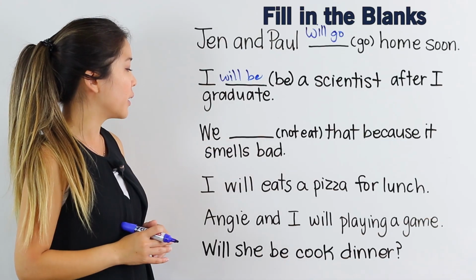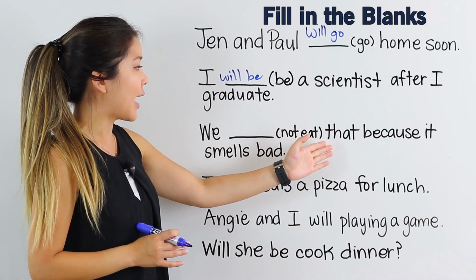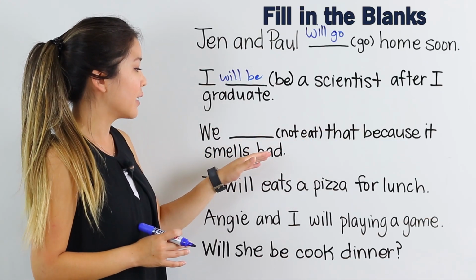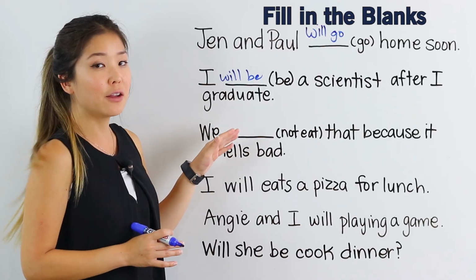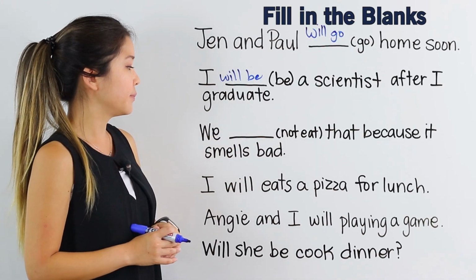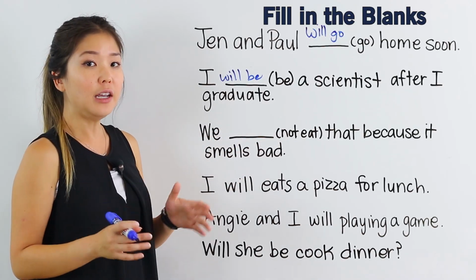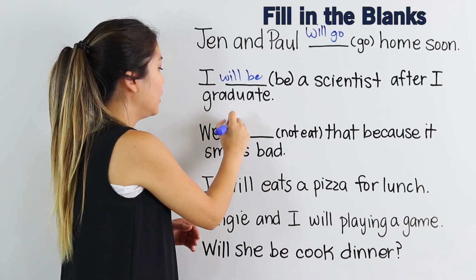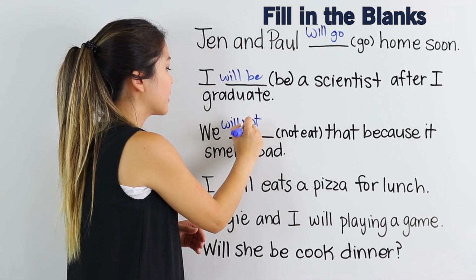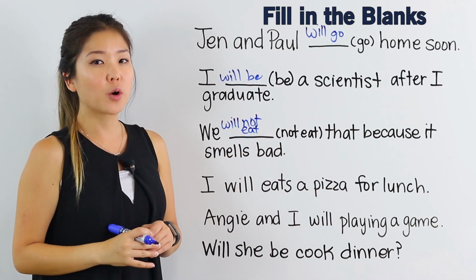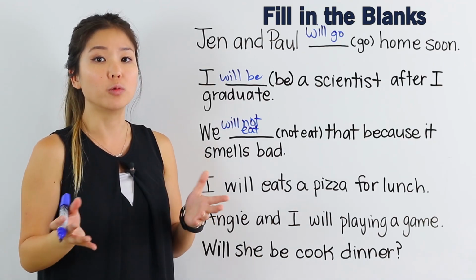Now, try this one. We blank that because it smells bad. I want you to use the negative form with the verb eat. Here, we say will not eat. Or, remember, we can use the contraction won't.